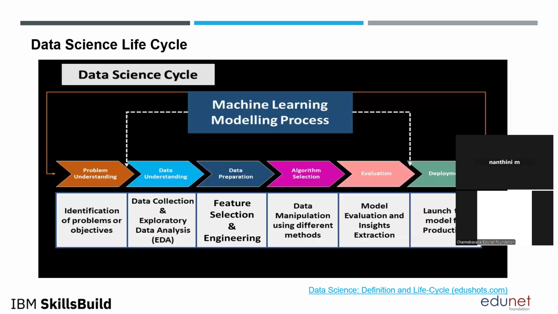The next thing is, once you have defined your problem, you need data, because most machine learning algorithms work based on data. So you need some data, and also exploratory data analysis. You have to perform some data analysis on your existing data. Then data preparation.